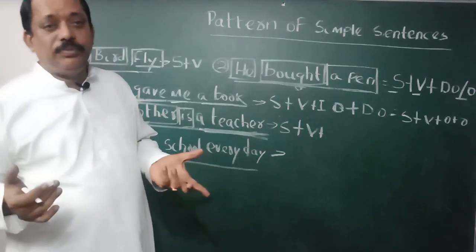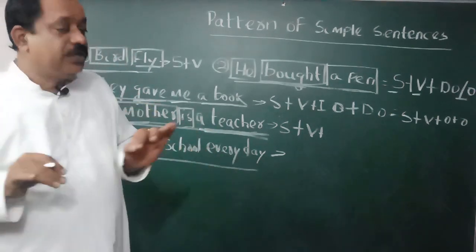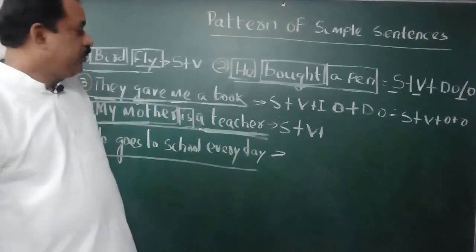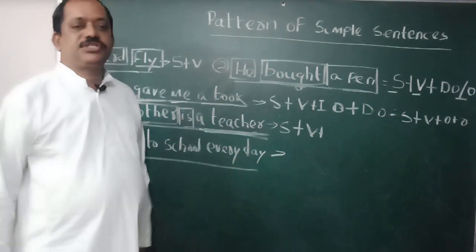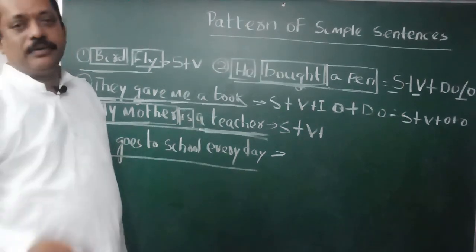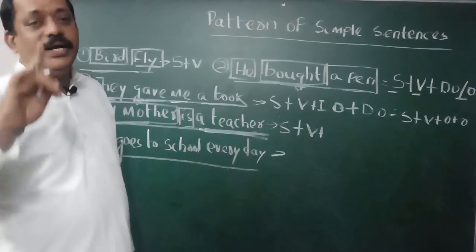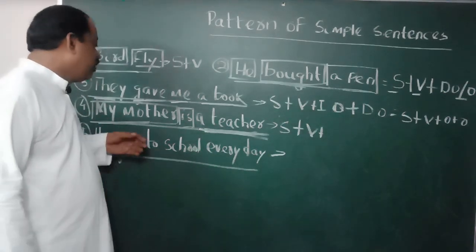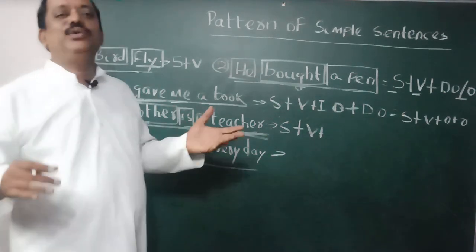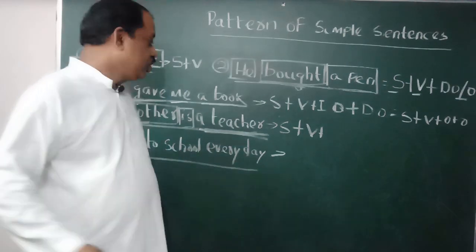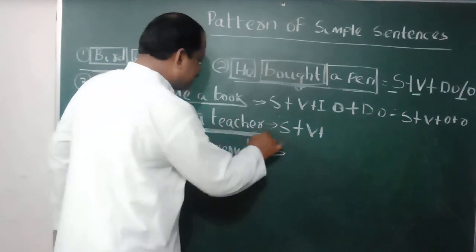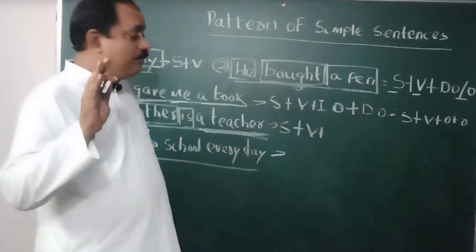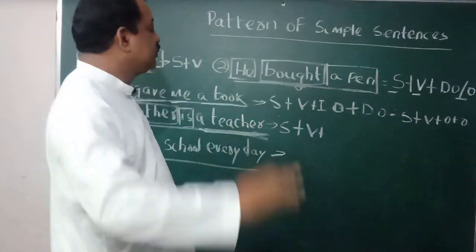How can you know about a complement or adjunct? If the word is necessary to make the sentence meaningful, if you cannot drop the word from the sentence, it is complement. But it must not be a direct object or indirect object. So here if I say my mother is, it will be an incomplete sentence. So my mother is a teacher. A teacher is not an object, but it cannot be removed from the sentence.